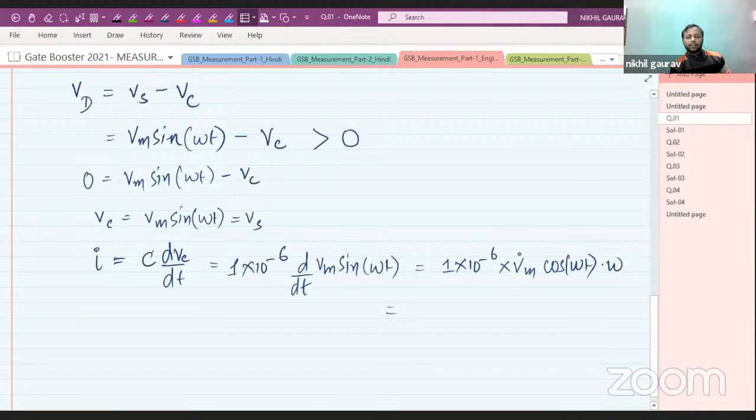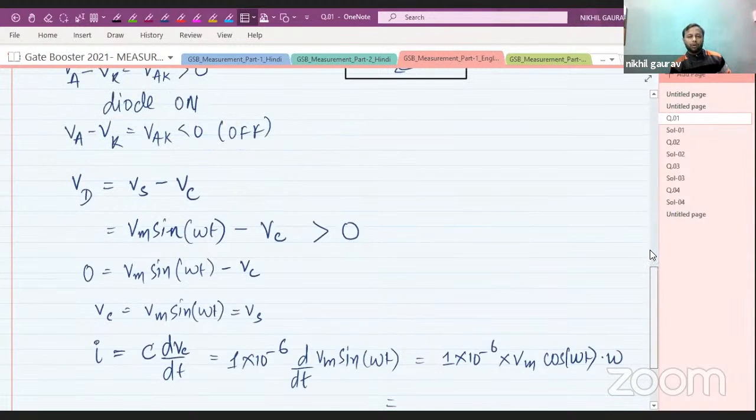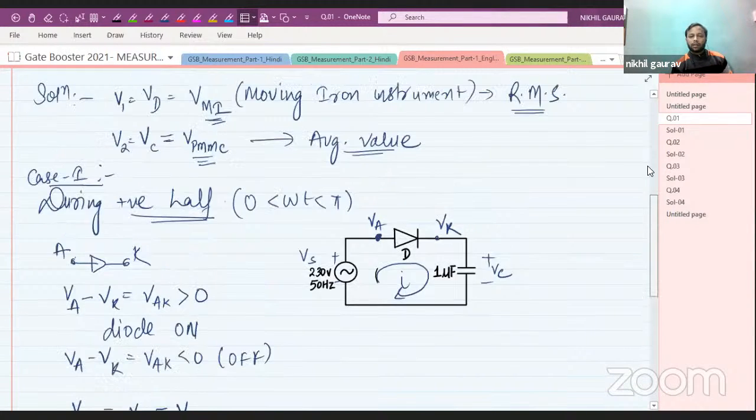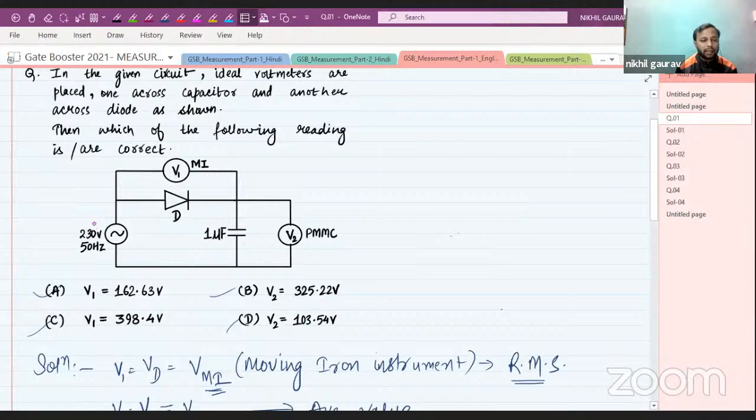So what is Vm? Vm is the amplitude of the voltage. Look here, the voltage given in the supply is 230 volt. Please answer me whether this is the RMS value or the maximum value.